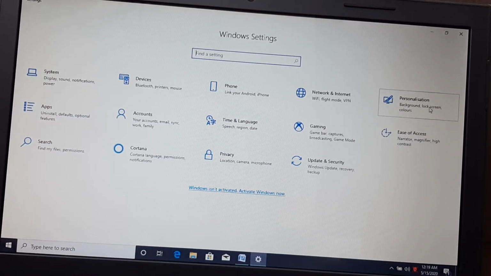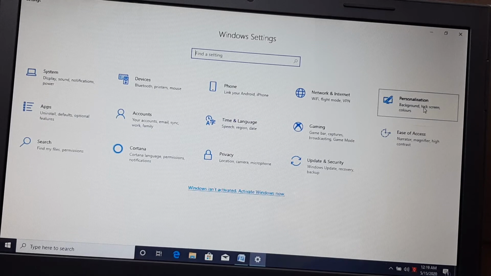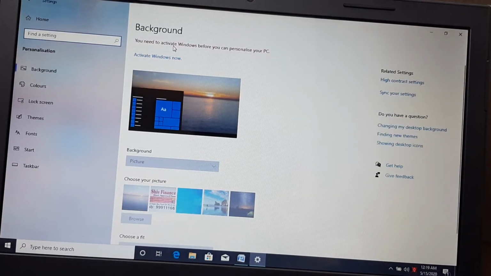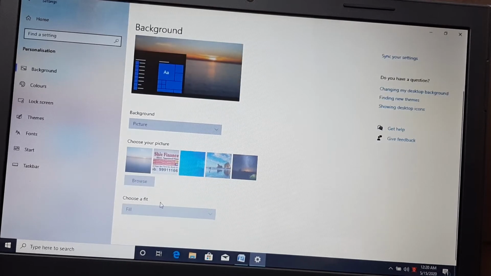In personalization, there are a few things which you should know. See, if you want to change the background, you can choose a picture from here, or you can go into the picture and select, and after that, in whichever type you want, you can change it.